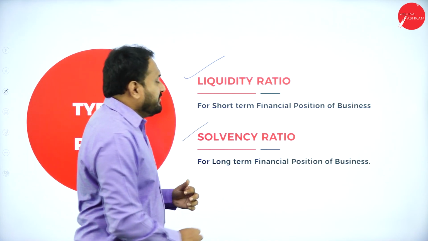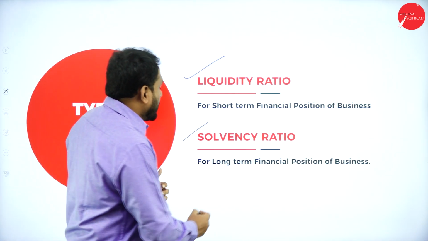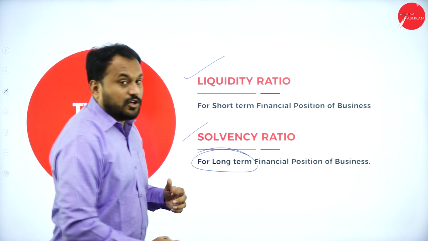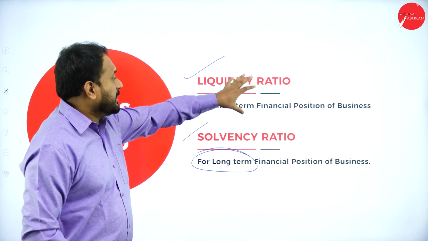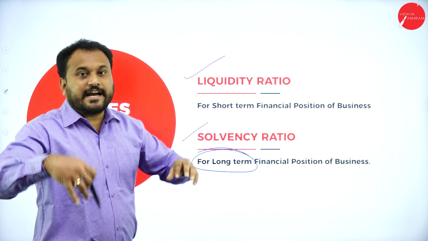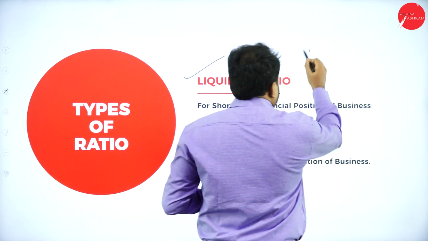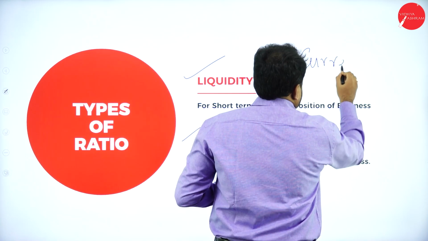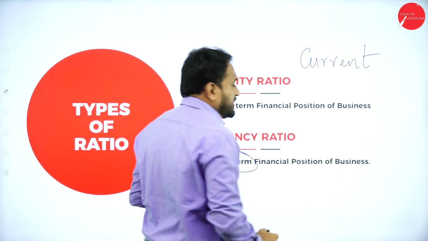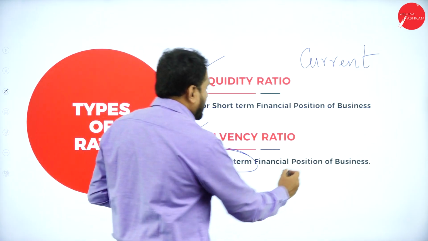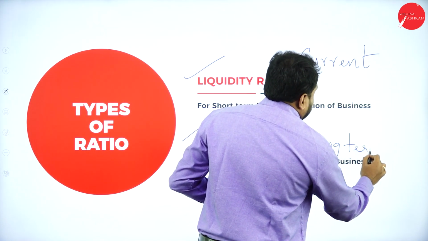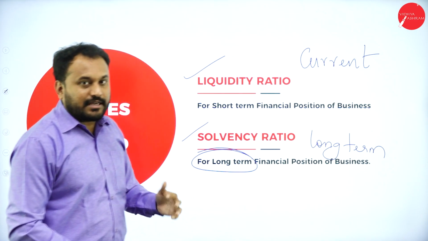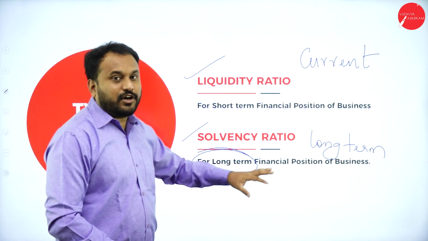Second is solvency ratio. Now, for long-term financial positions, we need solvency ratio. That means liquidity ratio is for current. And solvency is for long term. So, hope you people will remember this. Liquidity is current, and solvency is for long term.